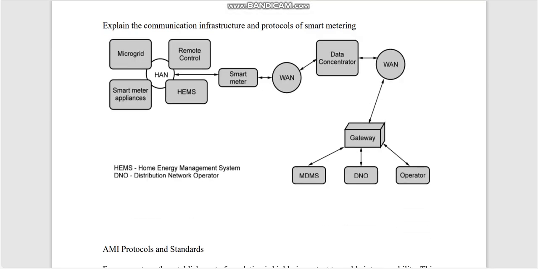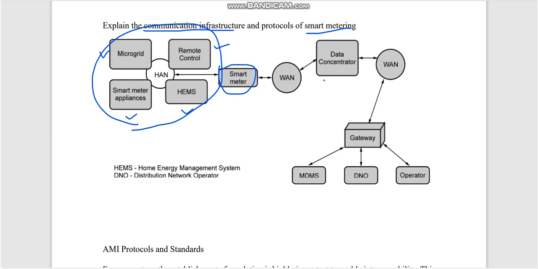Next, we move on to the 13 mark question. That is, explain the communication infrastructure and protocols followed by smart metering. First of all, we have to explain the communication infrastructure. This diagram shows the communication infrastructure of our smart grid. We have to explain all the blocks. We have to explain microgrid, remote control, HEMS and smart meter appliances. All come under HAN, that is, home area network, and it is connected with the smart meter. The smart meter connects the HAN and the WAN, wide area network.